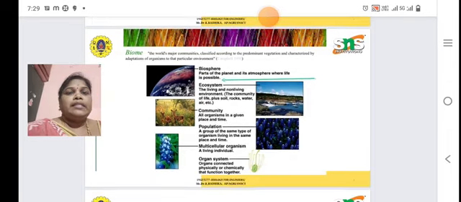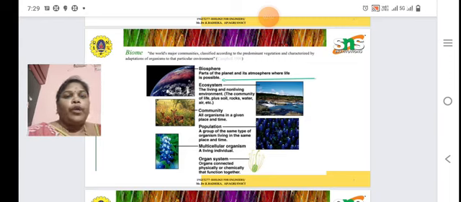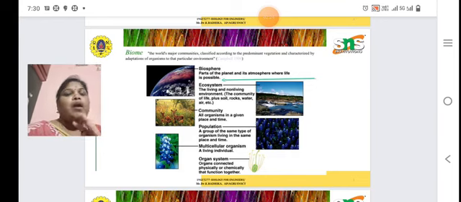Then these are the biome. These are the components of biome: biosphere, ecosystem, community, population, then organ systems. What do you mean by biosphere? Biosphere is nothing but the parts of the planet and its atmosphere where life is possible.